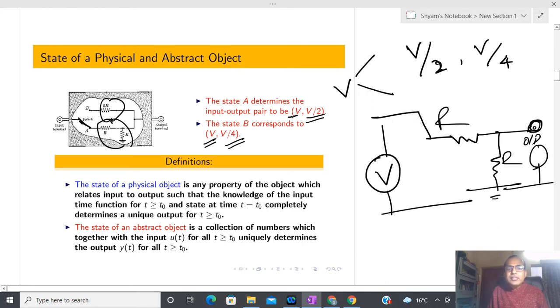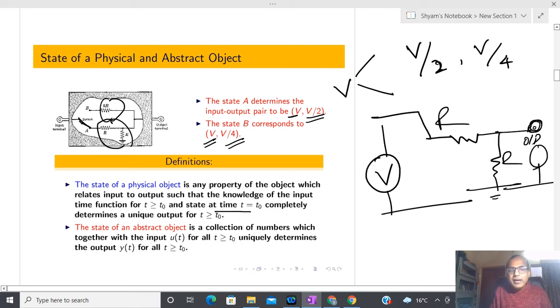In a similar way, now I am going to define the state of this physical system. The state of a physical object is any property of that object which relates input to output, and here this property is nothing but the property of this switch, such that the knowledge of the input function for all t greater than or equal to t0, and the state at t equal to t0, completely determines the unique output for t greater than or equal to t0.